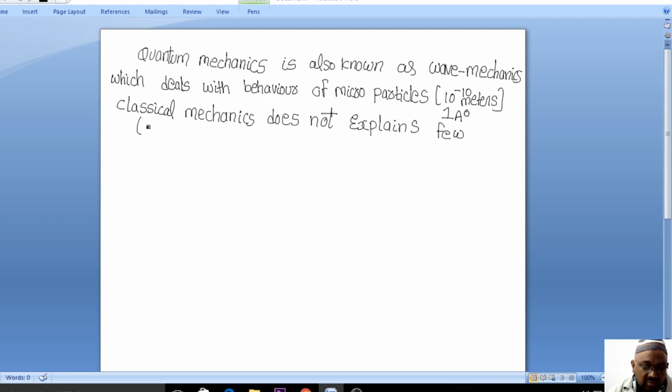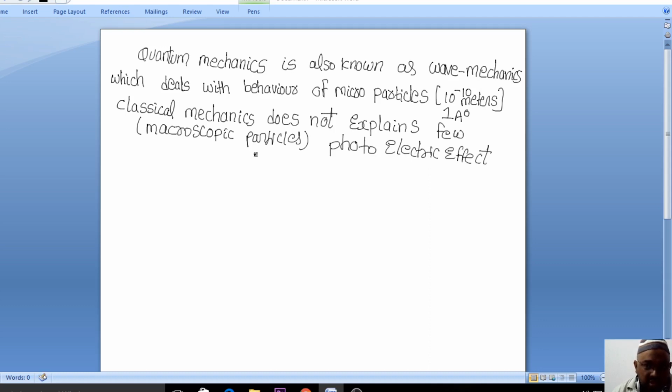Classical mechanics completely deals with macroscopic particles, not microscopic particles. So it does not explain the distribution of the energy radiated by a black body, and it doesn't explain anything about the photoelectric effect that you have studied in your intermediate, and also the Compton effect. In order to understand this, what is the photoelectric effect?